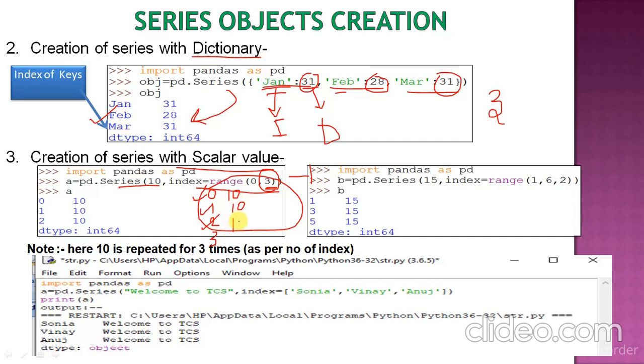10 will be repeated 3 times as per the number of index. अगर मान लीजिए if you have the range from 0 to 5, तो what will happen? 0,3 मतलब 0 to 4.